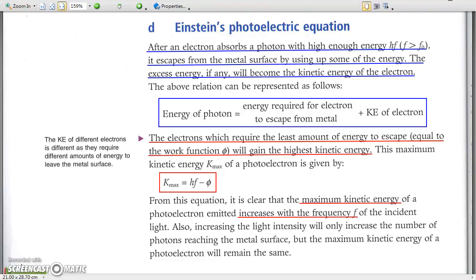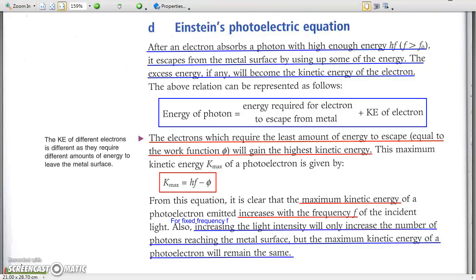What about increasing the intensity of light with a fixed frequency? By one-to-one correspondence, it will only increase the number of photons reaching the surface per second. It does not increase the energy of the photoelectrons. In other words, it will increase the photoelectric current only.